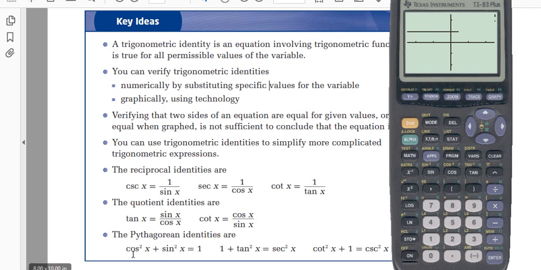All right, so I've graphed cos squared x plus sine squared x, and I've also graphed y equals 1. As you see, there are two graphs coming up there, but they look exactly the same, don't they? There's that one, and there's the point there, 0, 1. And if I go to the other graph, 0, 1, same point. So the graphs are the same. That's how you can verify graphically if something is an identity.